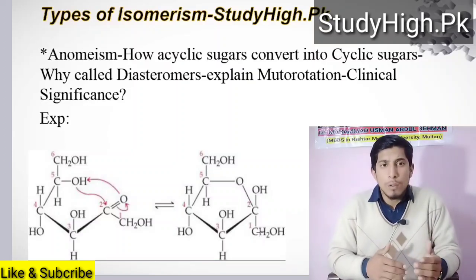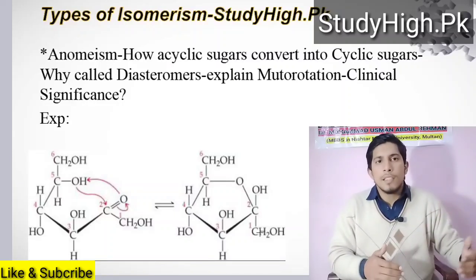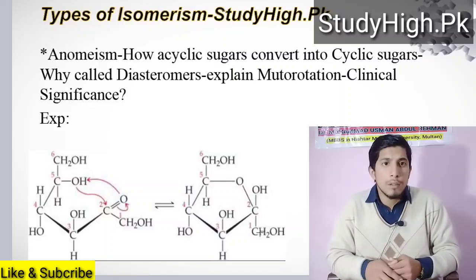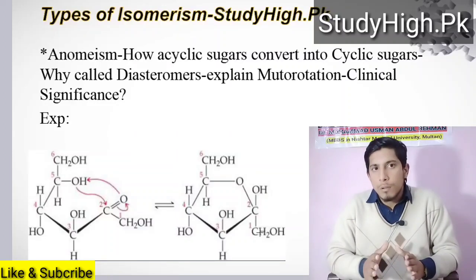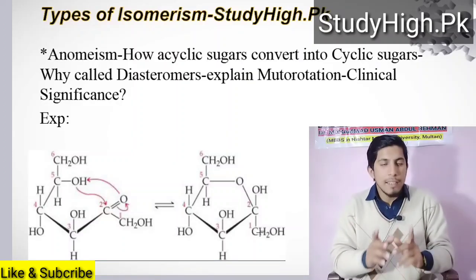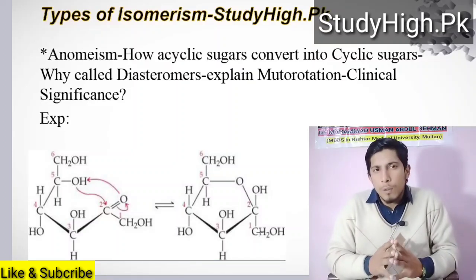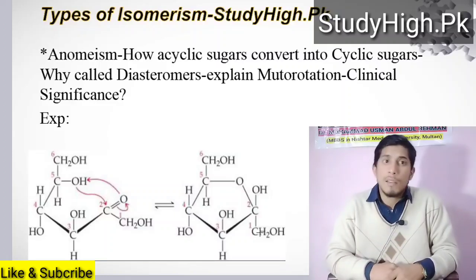Alpha glucose on polymerizing into large structures gives rise to glycogen and amylose, whereas beta glucose after polymerizing into different structures gives rise to cellulose. As I told you in the initial lectures, isomerism will help you in knowing how cellulose and glycogen are different.